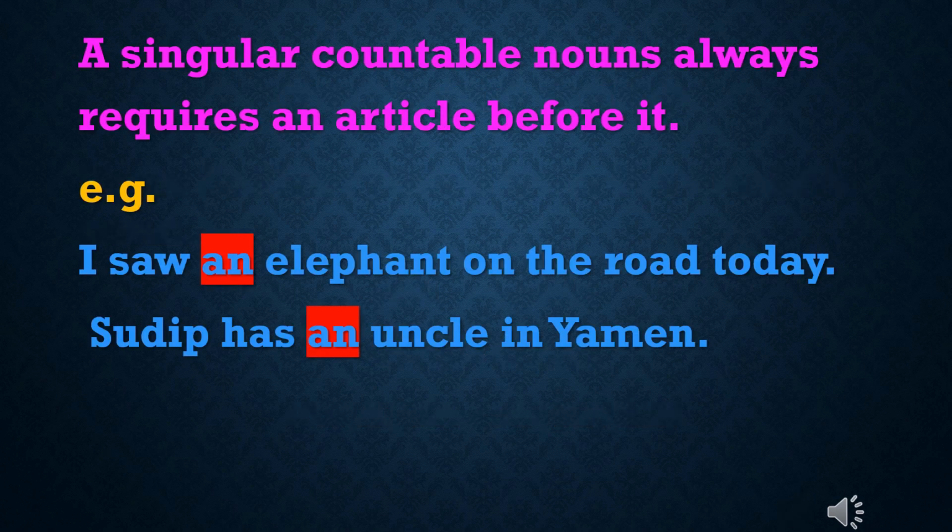A singular countable noun always requires an article before it. Tell me which are the three articles? A, an, and the. Examples: I saw an elephant on the road today. Here elephant is a countable noun. We use the article an before it. Second, Sudeep has an uncle in Yemen. Here uncle is a countable noun and the article an is used before uncle.